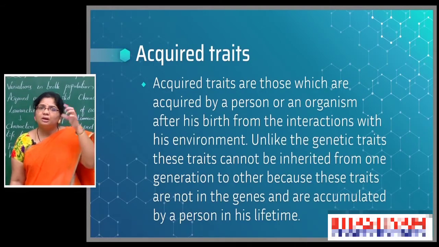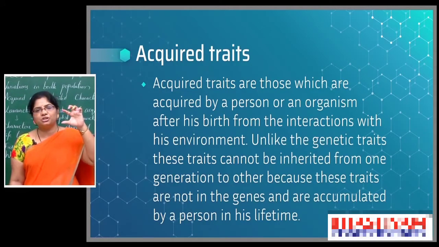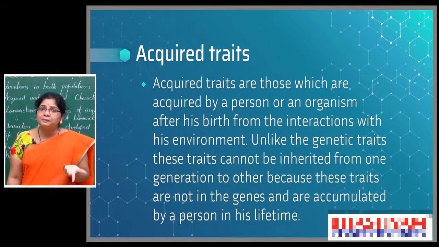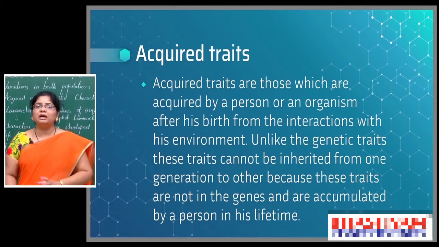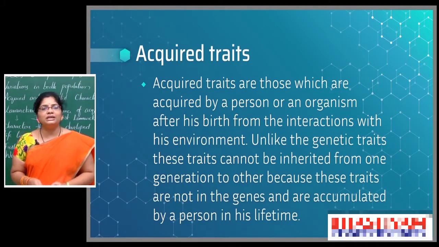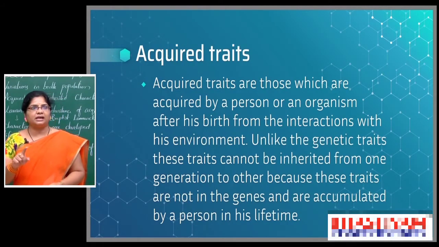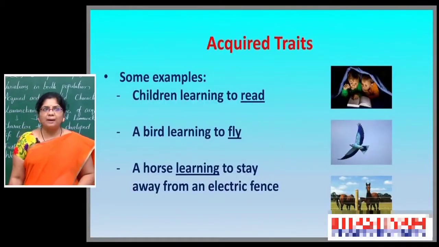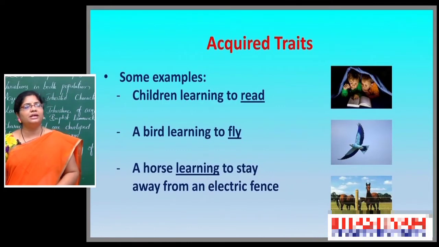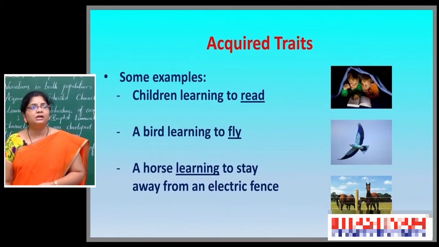The parent is this much, but the progeny may be this much. The parent can't get the food, that's why it is small in size, but the offspring may get the food, that's why they will come into the normal size. So such a kind of traits, we call acquired traits. See the examples here for acquired traits in our surroundings, what we will observe.